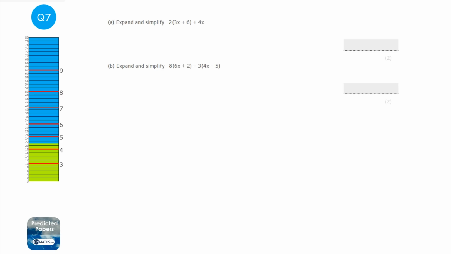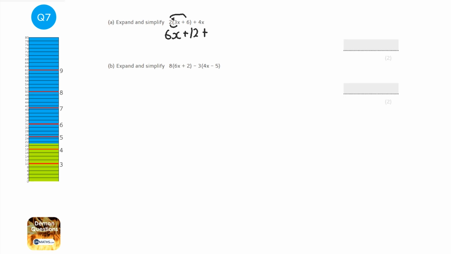Okay, there's more than one way to expand and simplify a single bracket. You're essentially doing the same thing, but some of you might want to draw grids or do it in a different way. I always just use smiles and rainbows, so I just create a smile between the 2 and the 3x, and a rainbow between the 2 and the 6, and I put a little times sign there to remind me to times it. Just put a notch through the bracket. That means we're going to times 2 and 3x, and 2 times 3 is 6, and then we've got the x there. And 2 times 6 we're going to times together to make 12.